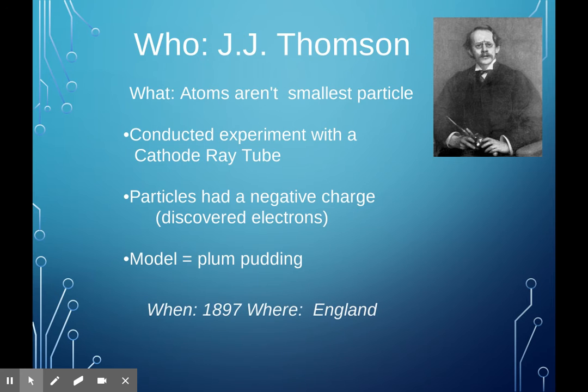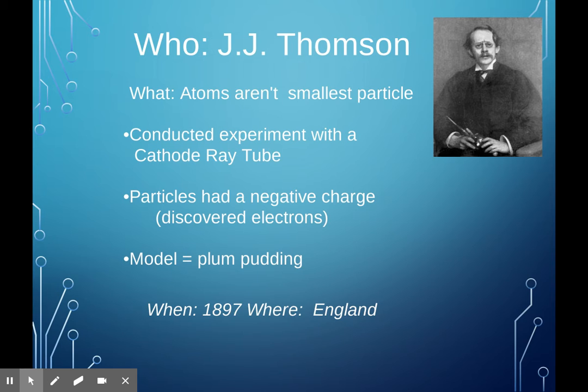We then move on to J.J. Thomson, just a few years after Dalton. He said atoms aren't the smallest particle. There is something smaller than an atom. He conducted what we refer to as the cathode ray tube, or the CRT. He discovered that particles have a negative charge. So that negative charge is my electron. So the first smallest particle that was discovered was the electron.